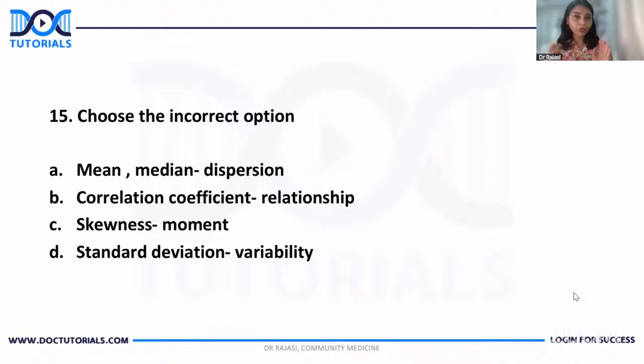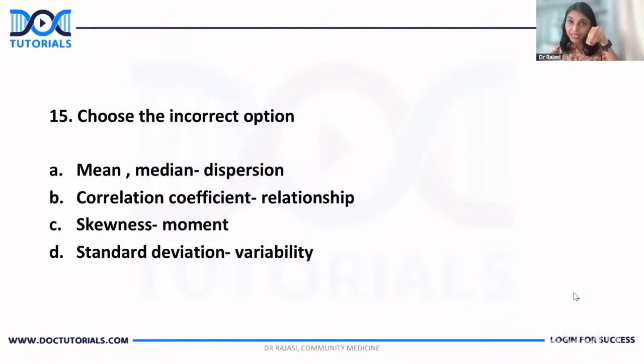Mean, median. So there are some terminologies in biostatistics they have given, and what it is indicating is the option that you have on the other side. Mean, median, mode, something in the center, right?